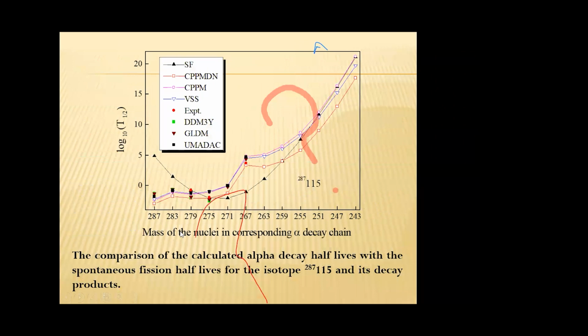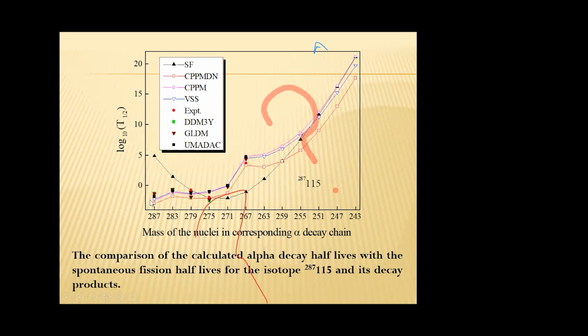This is the comparison of our calculated alpha half-life with the spontaneous fission half-life for the parent nuclei 287, 115. This represents the parent nuclei. This represents the nuclei in the alpha decay chain. Here, the black curve represents the spontaneous fission half-life, and the red curve represents the alpha half-life calculated using CPPM DN.